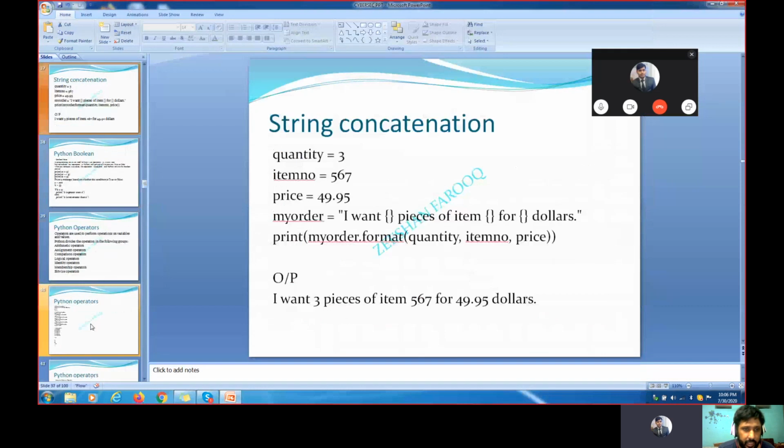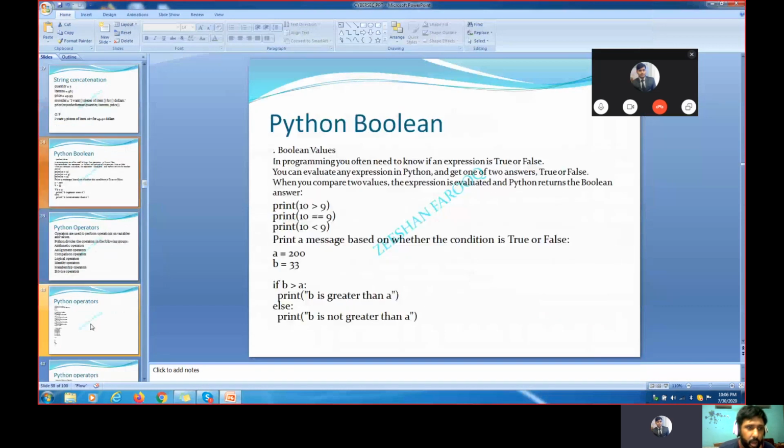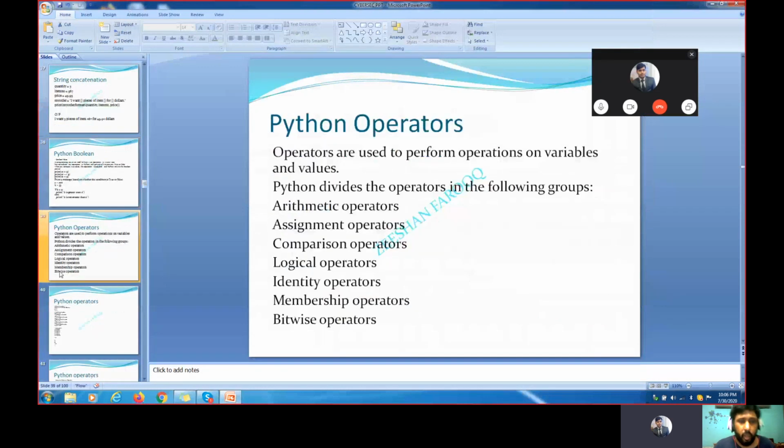We have completed the data type chapter and now we will go to one more chapter called operators. What do you mean by operators? Operators are used to perform operations, and there are different types of operators used in Python. Like the example I showed in Oracle also: arithmetic operator, assignment operator, comparison operator, logical operator, identity operator, membership operator, bitwise.